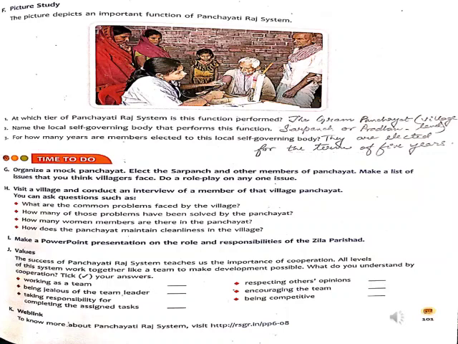So children, you need to do till here. Revise the chapter thoroughly, learn the question answers nicely and write all correctly without any spelling mistakes in your notebook. And you can check the slides which are given above for your answers.